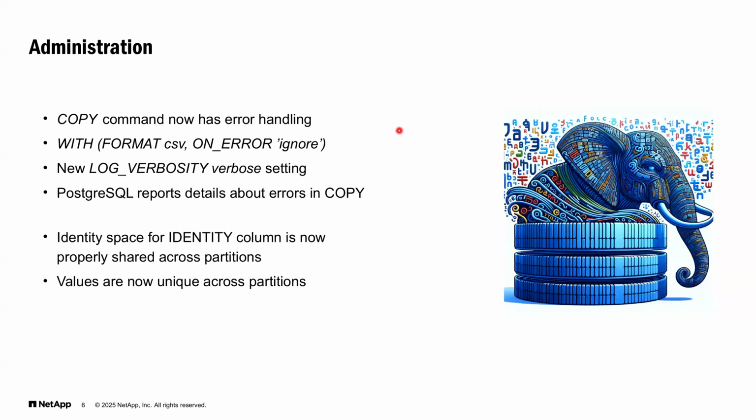There are improvements in the COPY command for loading and extraction of data. First of them is a new setting for action on error. So we can say in those additional parameters, ignore errors, and we can set log verbosity to verbose. So we can skip errors and at the same time get detailed information about errors in each line which was skipped due to some error.